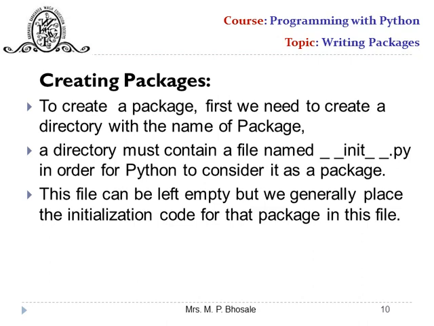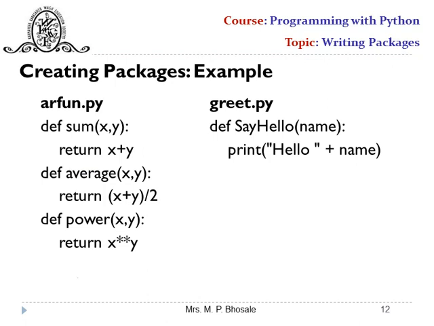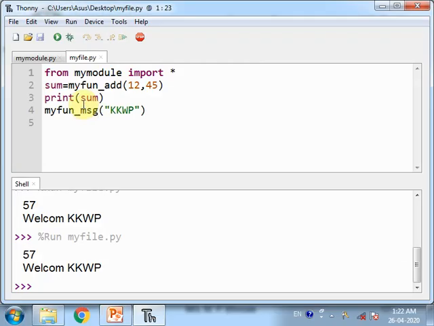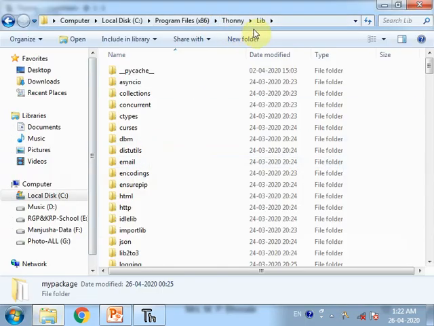So let us see the steps. First we have to locate the path where the Python library is stored. Generally these Python libraries are stored in the Thonny folder and in the lib folder. So first we will create the folder, then we will create one file, __init__.py, and then we'll go for creating our module files. So let us start with creating a package. Now I am moving to the folder Thonny lib.